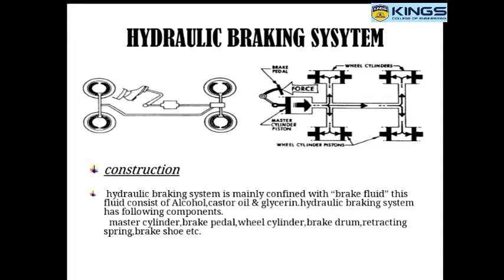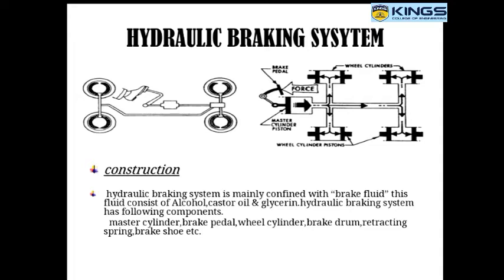In the working, when the brake pedal is applied, it forces the fluid in the master cylinder to the various wheel cylinders. In the wheel cylinder, there are two oppositely operated pistons. The pistons are connected to the brake shoes.